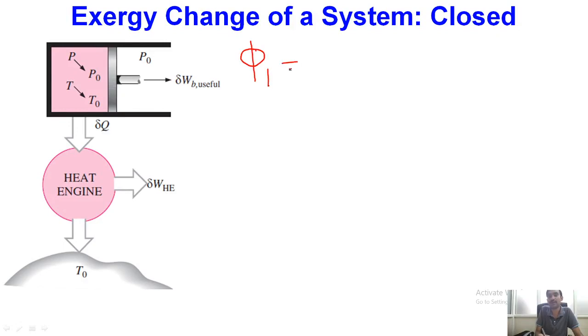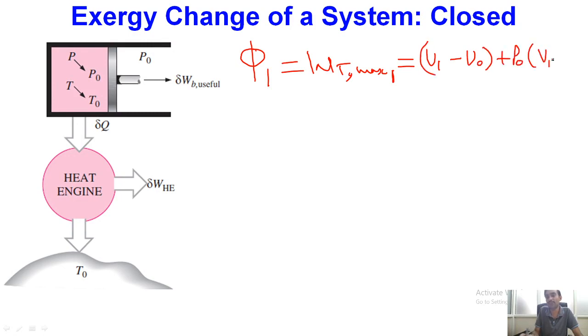So phi 1 is nothing but the total maximum potential of work which is available corresponding to state number 1. That will be U1 minus U0, plus P0 into (V1 minus V0), minus T0 times (S1 minus S0).